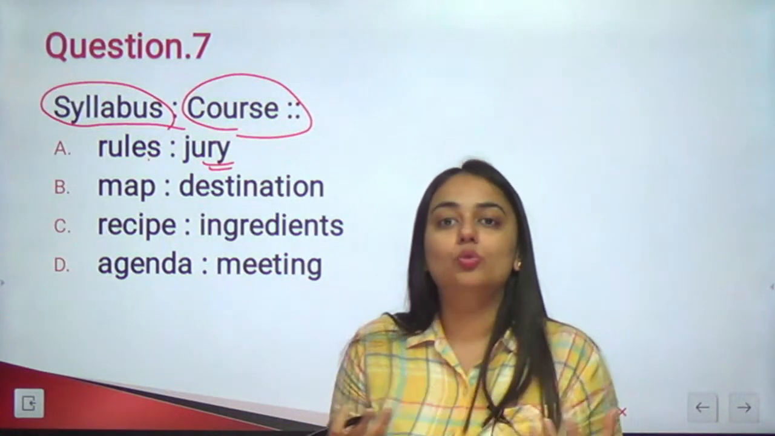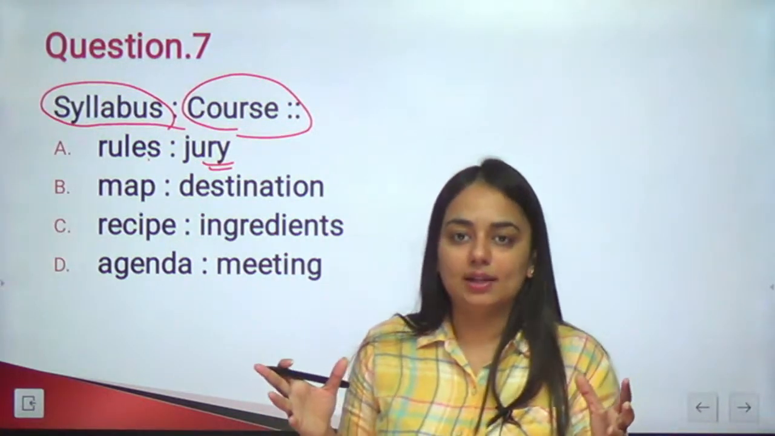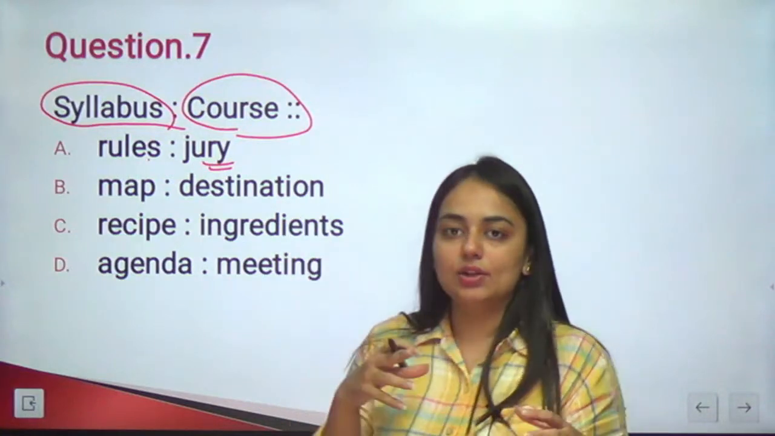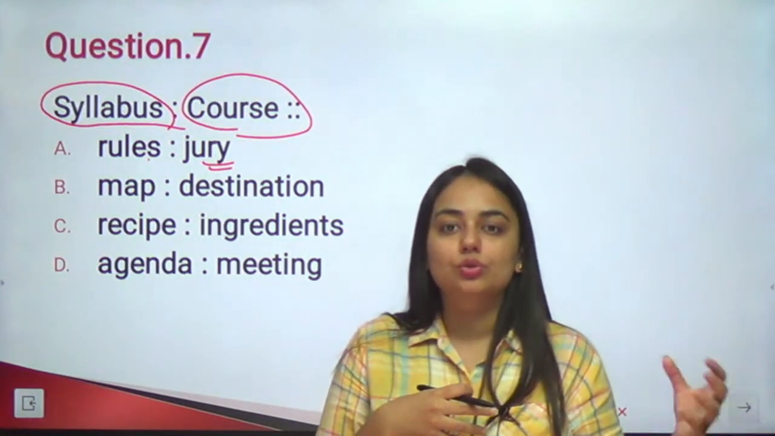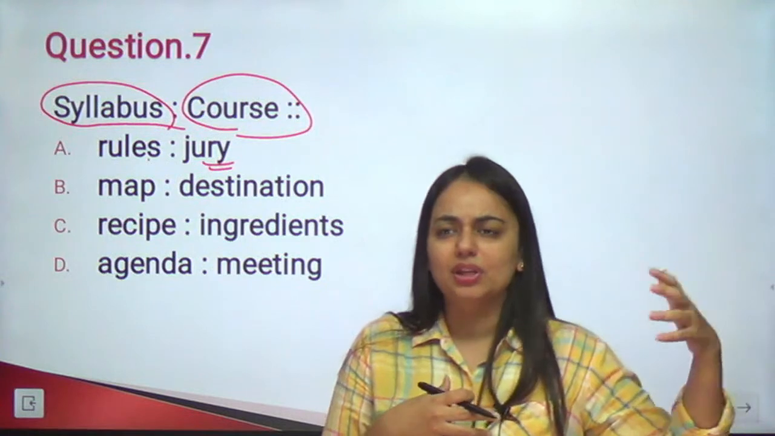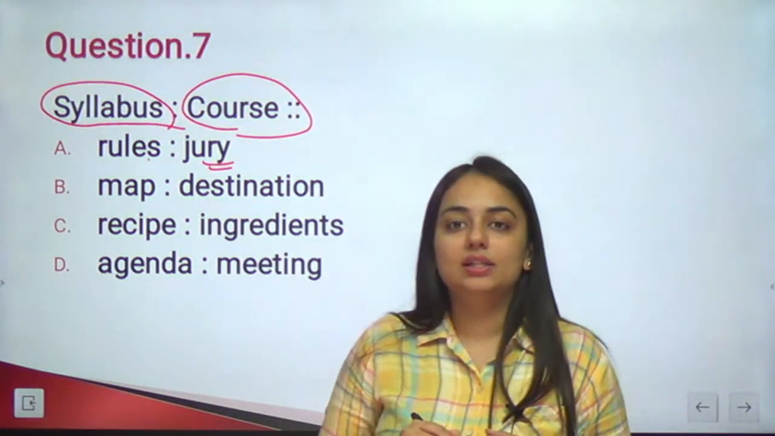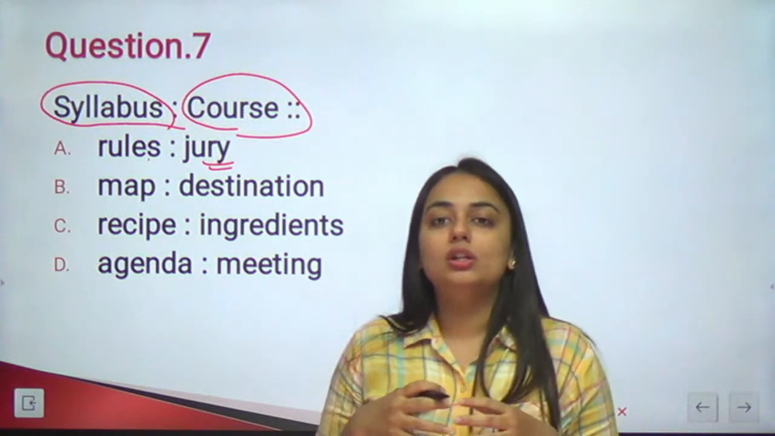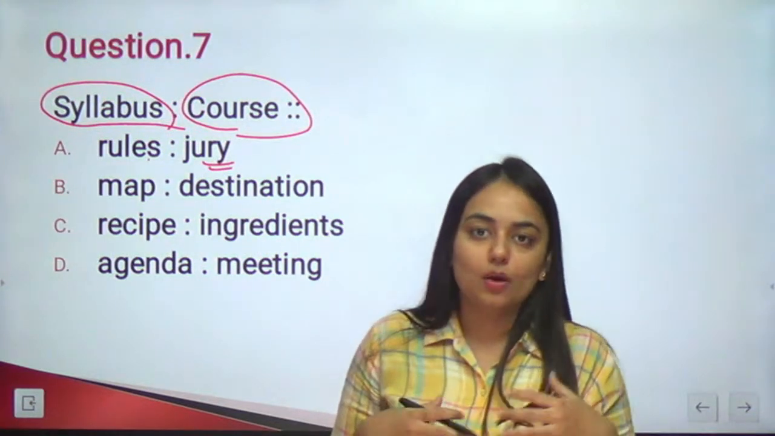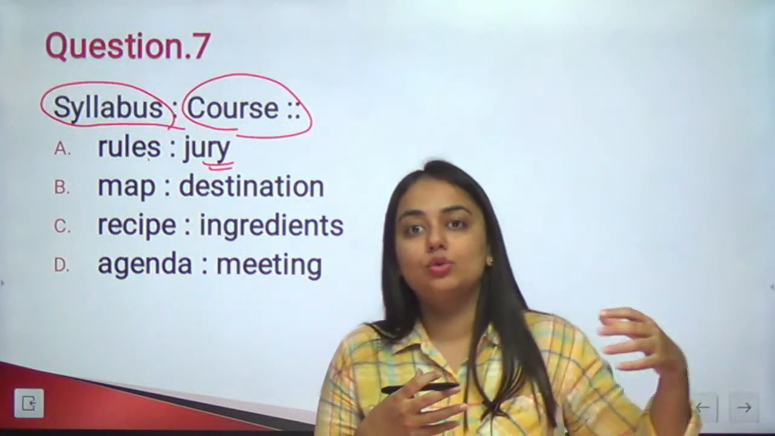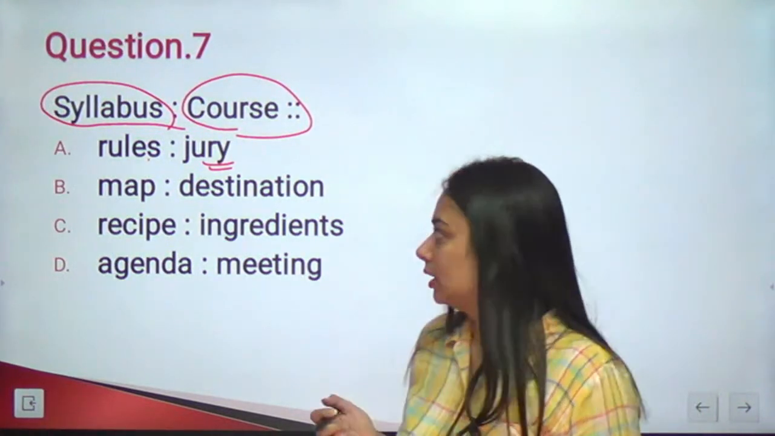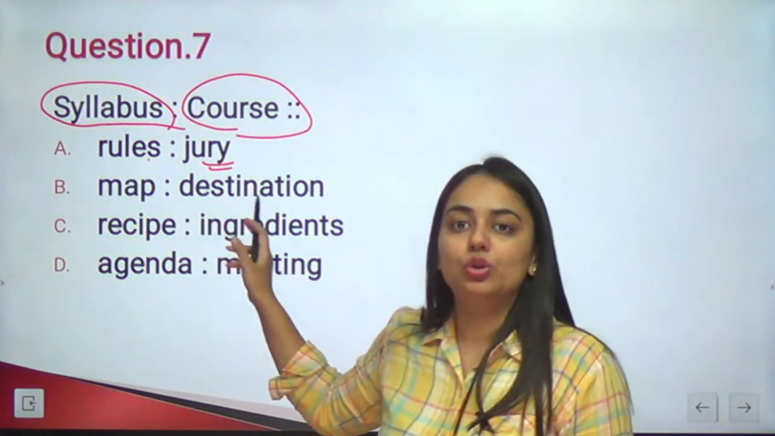Jury is a group of judges. Doesn't make sense, right? So there are as such no rules that the jury is going to cover up in their syllabus or something like that. So it's a little ambiguous. Map and destination. Maps do not give you syllabus of the destination or what all are you going to see in the destination. Map may help you to reach the destination.